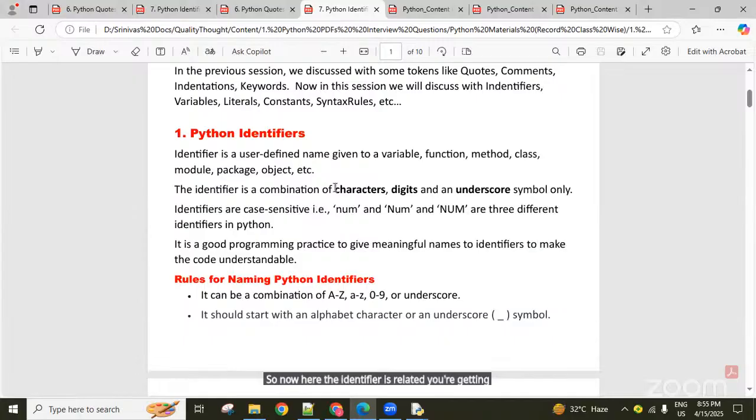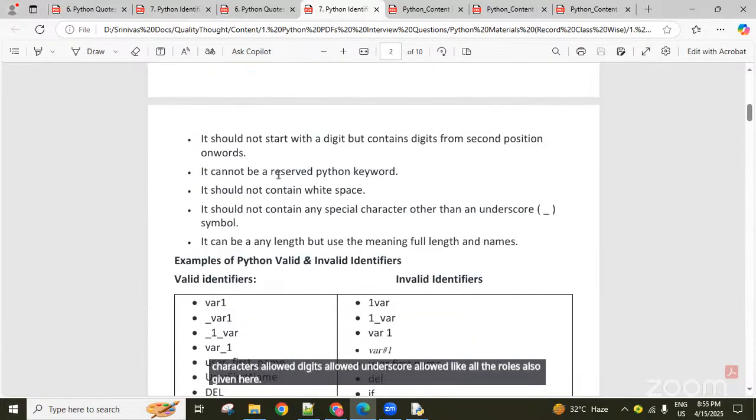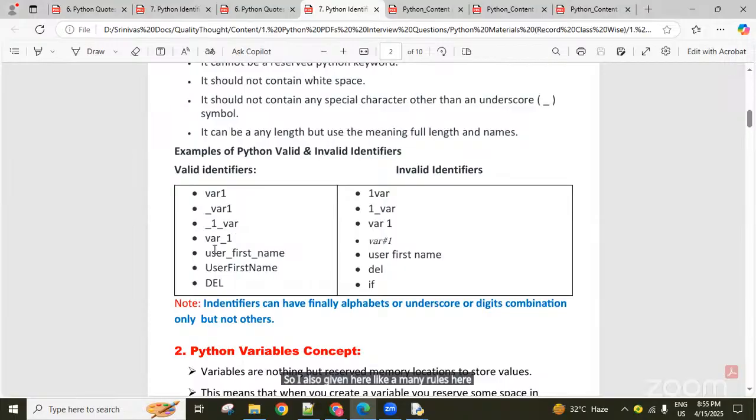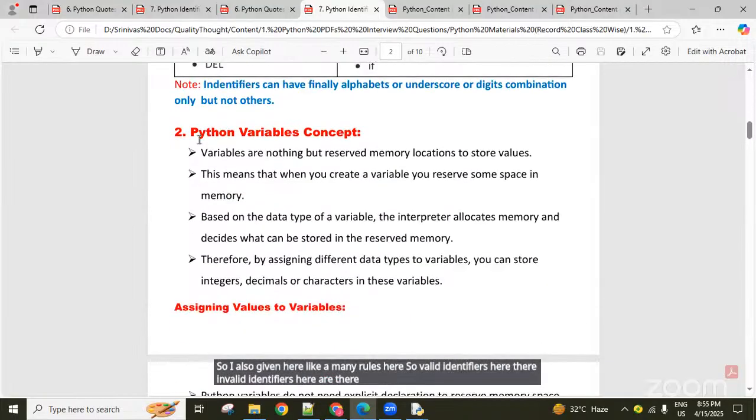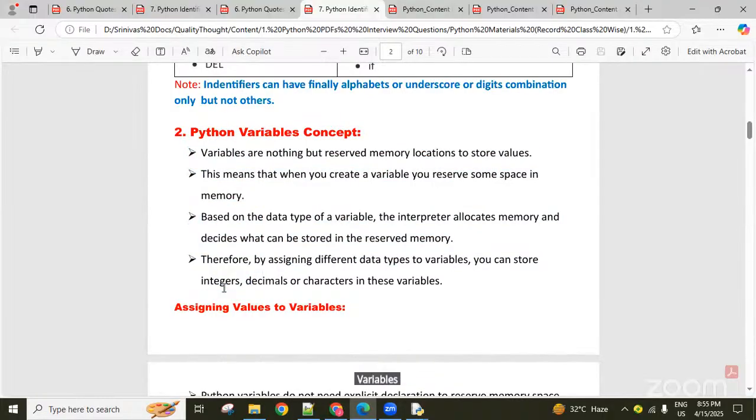Here you get the rules related to identifiers: what characters are allowed, digits allowed, underscore allowed. I also gave many rules here, valid identifiers and invalid identifiers. Tomorrow we are going to discuss variables. This file I will upload today in the portal.